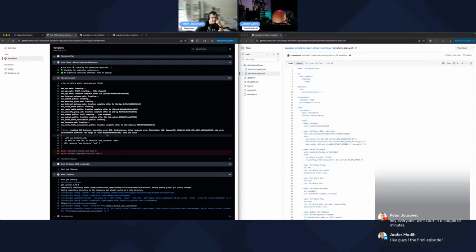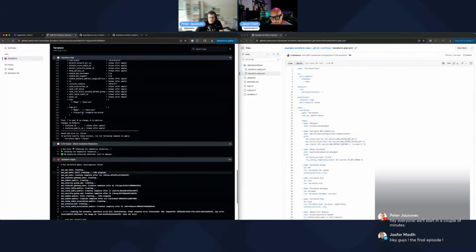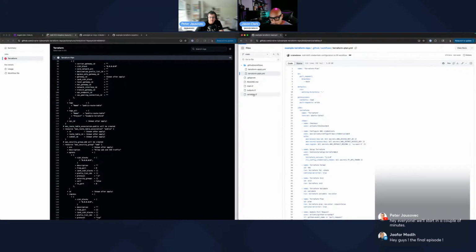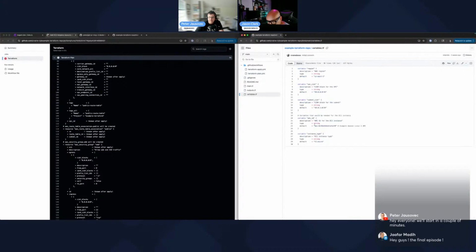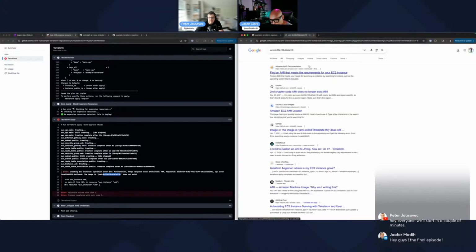The image ID doesn't exist. Oh, so maybe what we need to do is make sure that we have that. It's interesting. Where did it actually get that from? The image ID was already set somewhere, right? There you go. But let's see if it was correct. Is it actually an AMI by that name? So zeros, it is. So that's the image ID. Yeah, that's the same that was set there. I just don't know. Is that the right one?